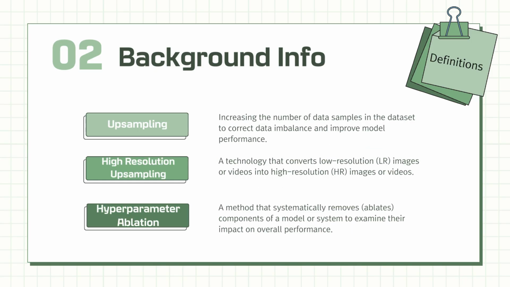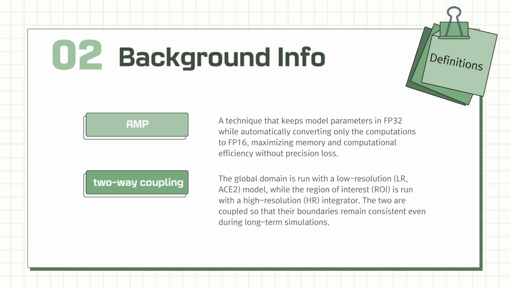And here are the definitions that we would like you to go through before getting to our research progress. Upsampling, high resolution upsampling, and hyperparameter ablation, and the information is on the right side of the presentation. We would also like you to see the automatic mixed precision (AMP) and also the two-way coupling, which is the fundamentals of our research.